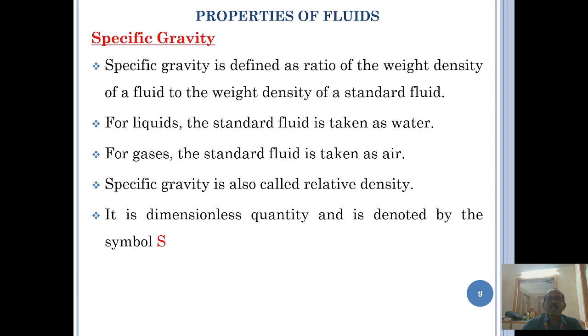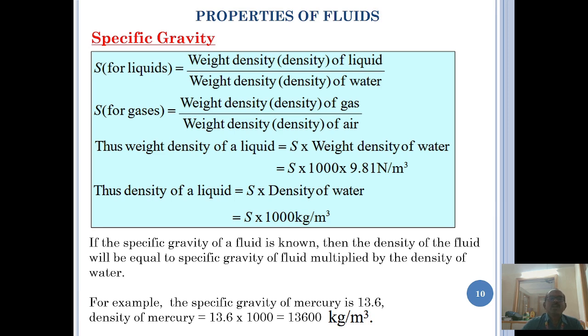The specific gravity, also called relative density, is a dimensionless quantity denoted as S. The specific gravity of the liquid is equal to the weight density of the liquid divided by the weight density of water. If the specific gravity of the fluid is known, then the density of the fluid will be equal to the specific gravity of the fluid multiplied by the density of the water.